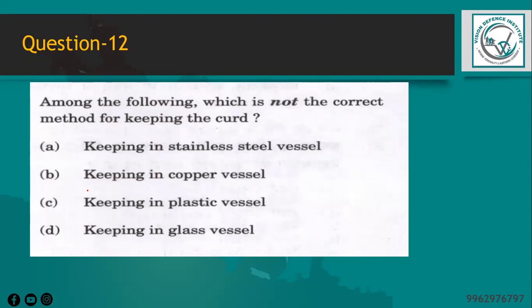So stainless steel is durable, easy to clean, and does not react with the curd. Copper vessels are traditionally used for making and storing curd in some cultures, but they can react with the lactic acid and change the taste and color of the curd if it is not properly made. Glass vessels are also a good option as they are easy to clean and do not react with the curd. So we can say that keeping it in plastic is not the correct method.